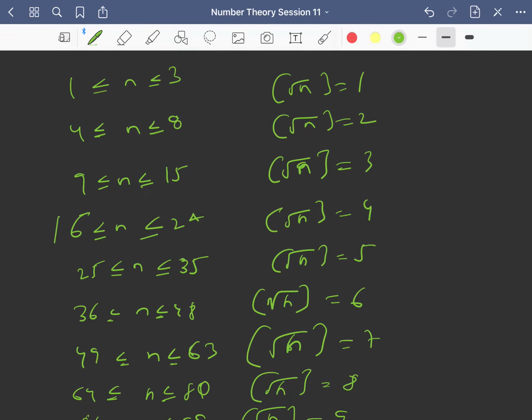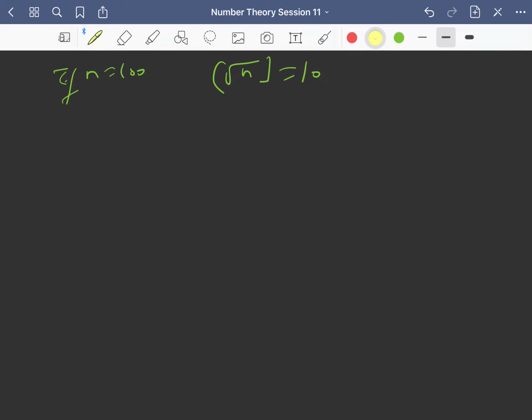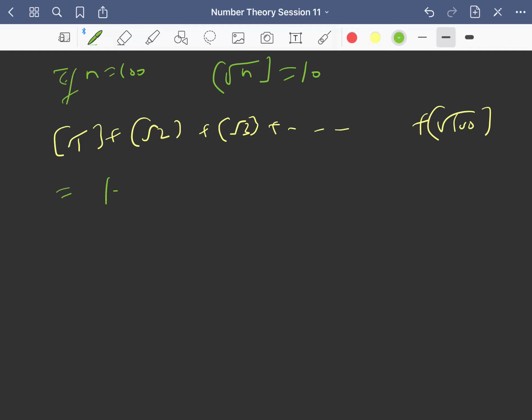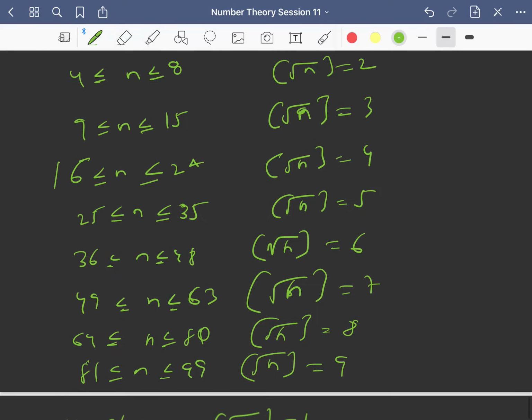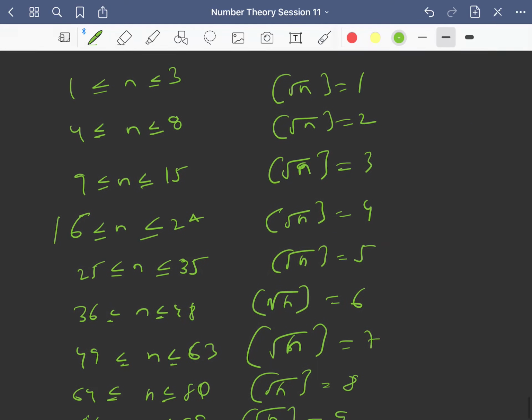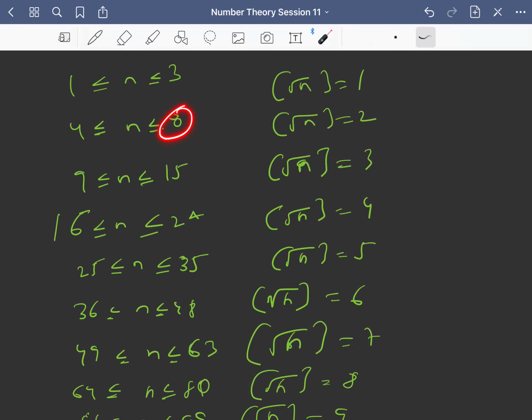Fine. So if you add all these, that is greatest integer of root 1 plus root 2 plus root 3 plus so on plus root 100, see, 1 you will get how many times? 3 times, right? Then 2 you will get how many times? This is 3 square minus 1, this is 2 square, so 3 square minus 1 minus 2 square plus 1. So you will get 3 square minus 2 square times.